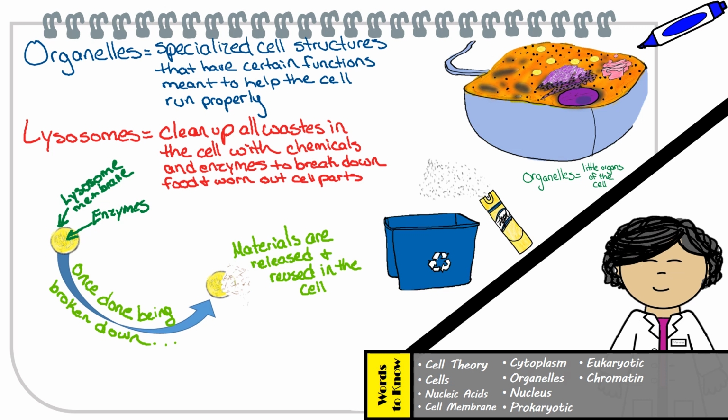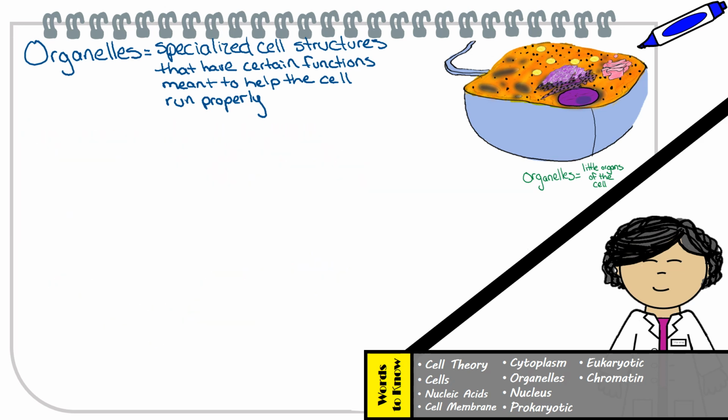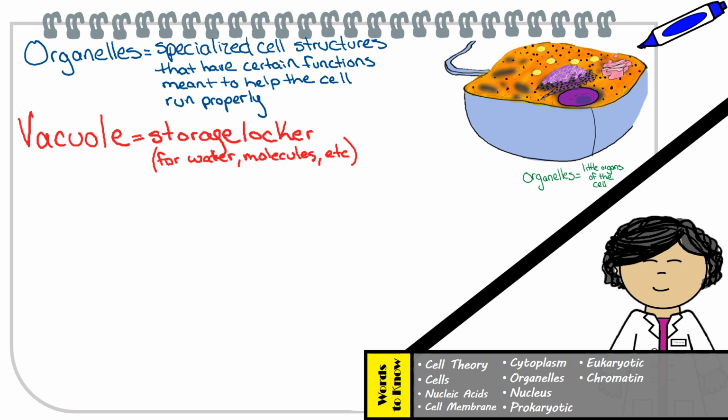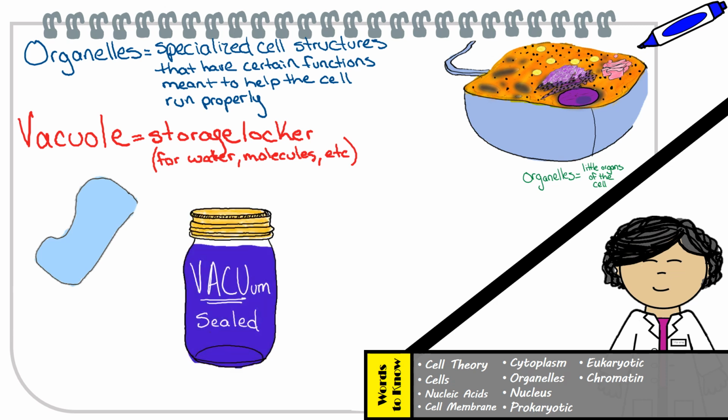I just need you to remember what lysosomes do, which is to clean up the cell of waste and basically recycle it. Okay, next are vacuoles, which are structures in a cell used as a storage locker. Vacuoles may store water, food molecules, and other materials that may be needed by the cell later.